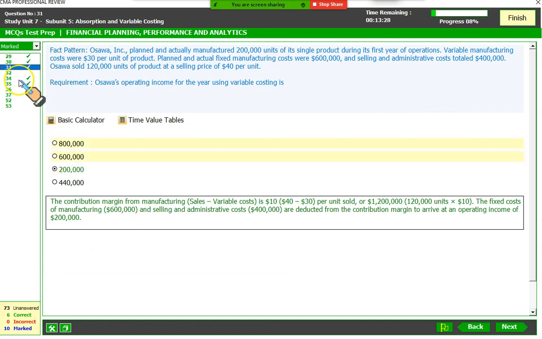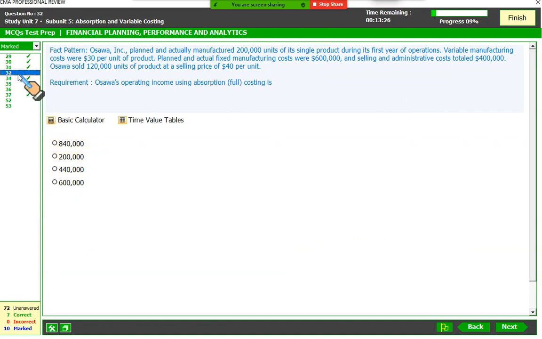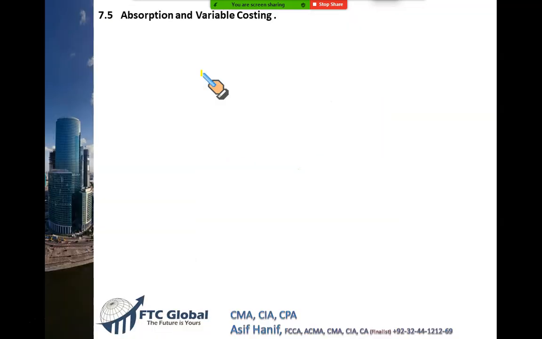$200,000 is your answer. Now, next part is interesting. Operating income using absorption costing. We can solve it directly without going for all the details, because we have just learned in our lecture that whenever your production is more than sales, your absorption costing profit would be higher. And this is the same case in our example.